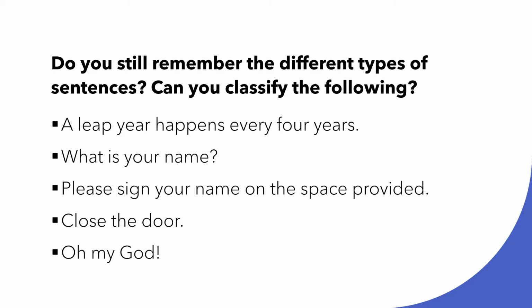We have here, a leap year happens every 4 years. What kind of sentence is this? Very good. It is a declarative sentence. What is your name? Very good. It is an interrogative sentence. How about, please sign your name on the space provided? Very good. It is an imperative sentence and request imperative sentence.